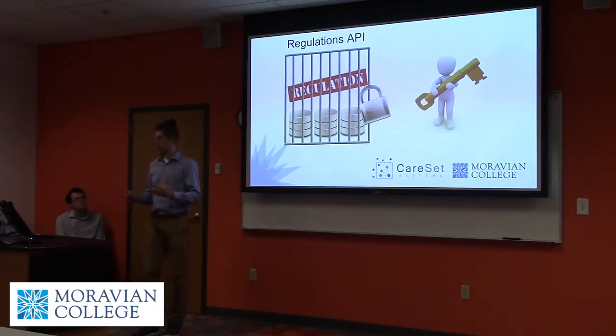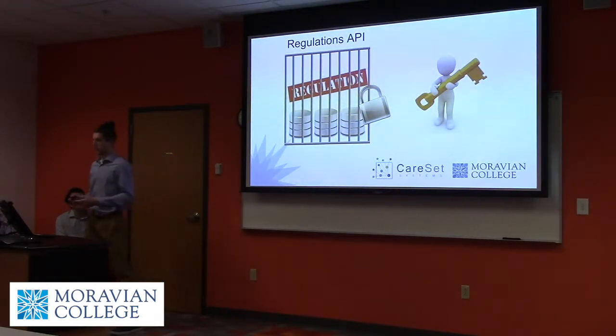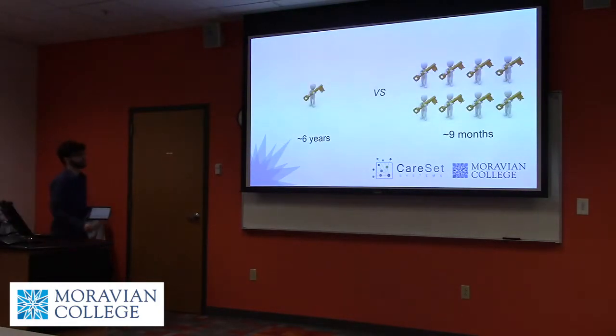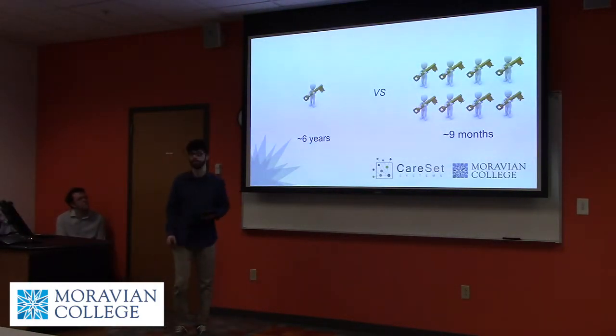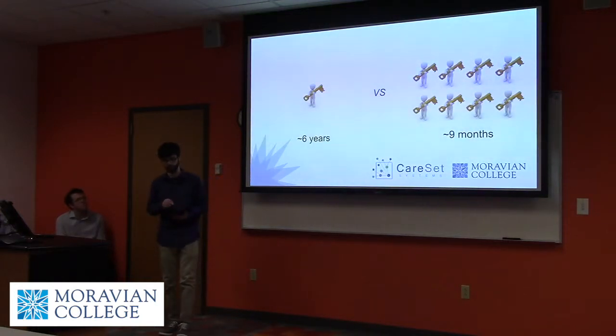So with so much data on the site, we knew that one key wasn't going to cut it for us, and we wanted to see what we could do with more keys. We calculated that if you wanted to download all of the data with only one API key, it would probably take approximately 6 years, which is a pretty ridiculous amount of time. So the obvious solution to speeding that up is to get more API keys.